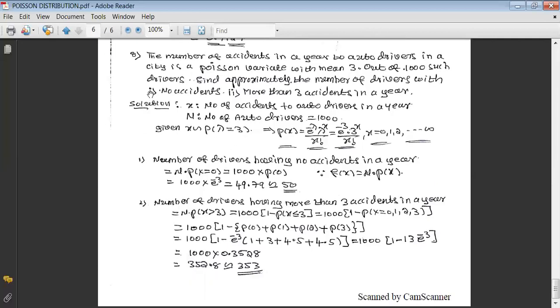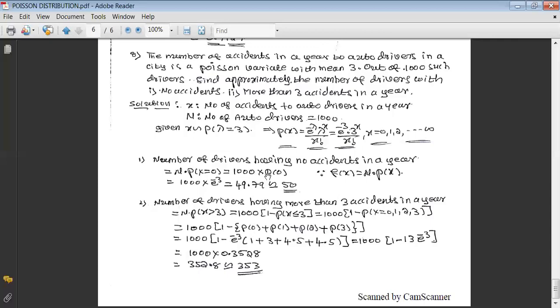Now let us consider the first one. We want the number of drivers with no accidents. Keeping in mind that frequency is given by multiplying the probability by capital N, the number of drivers having no accidents equals capital N into the probability of having no accidents. That's why we say that the frequency of any situation can be computed by multiplying the probability of that situation into capital N. Since we want no accidents, first of all we have to find the probability of having no accidents, that is probability of x equals 0. It has to be multiplied by N.